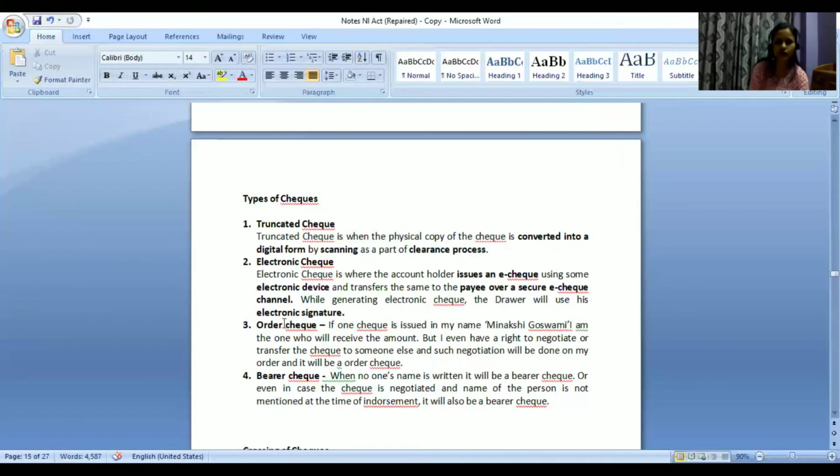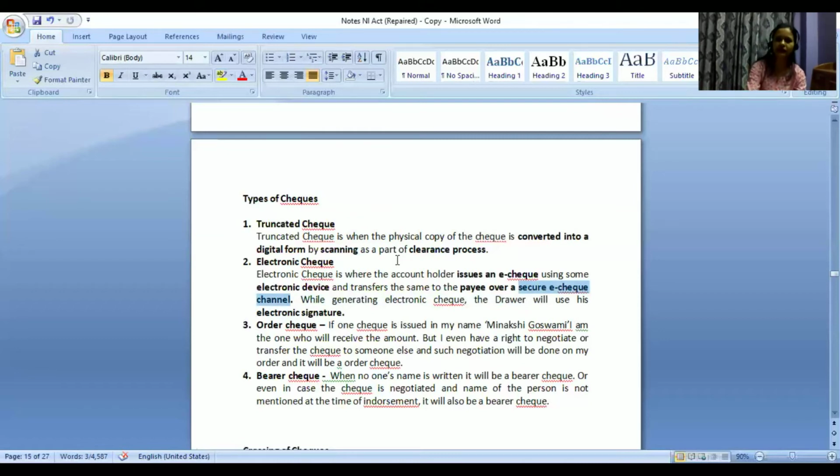And he will use his electronic signature only, because everything will be done electronically. He will use some electronic device to fill up the check and to put in the details. And then through some secure e-check channel, it will be transferred to the other person, and the other person can accordingly demand clearance of that particular e-check. So that will be called an electronic check.